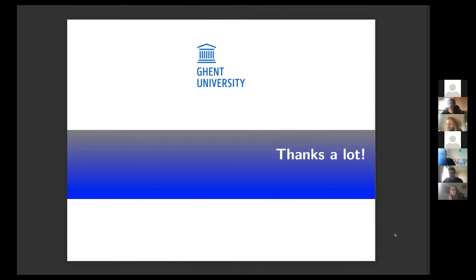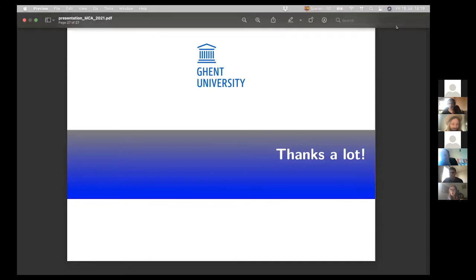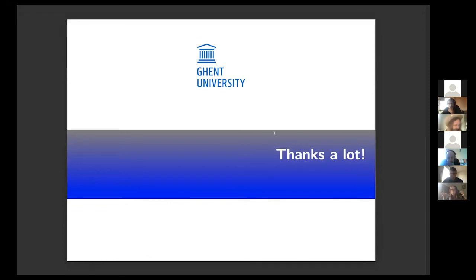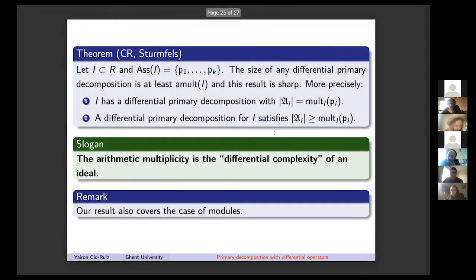I have a question. You said you proved that for each associated prime, you can come up with the number of operators you need. Is this constructive? Actually, yes. You can try this in Macaulay 2 after version 1.17.